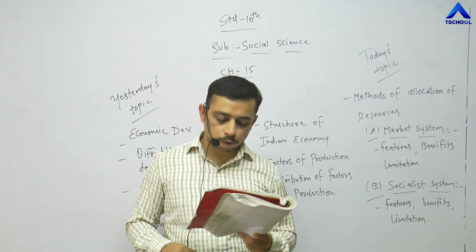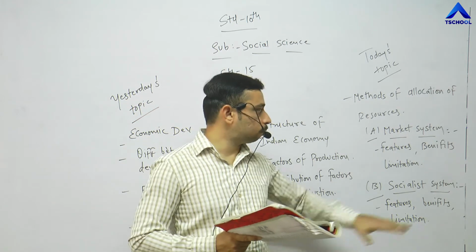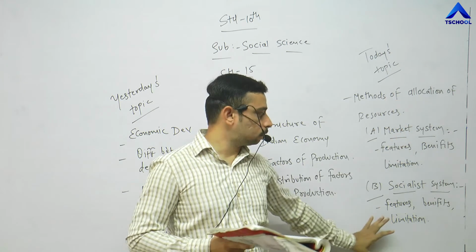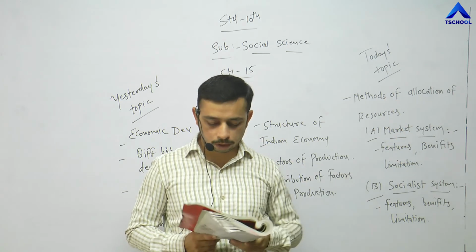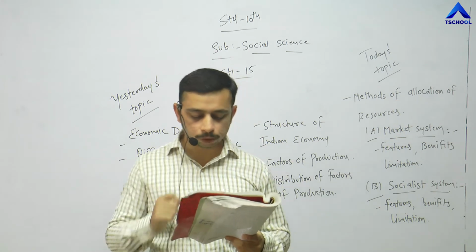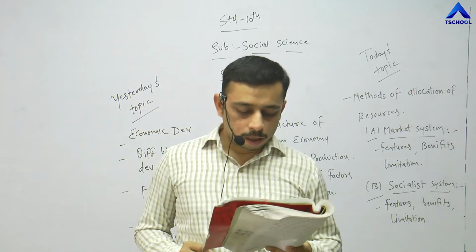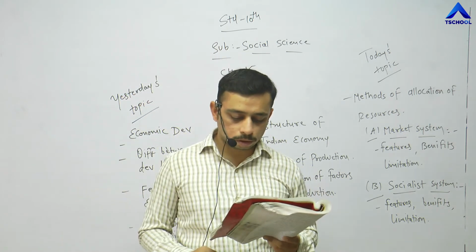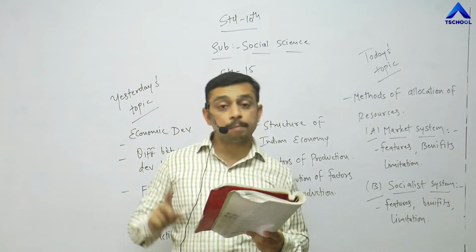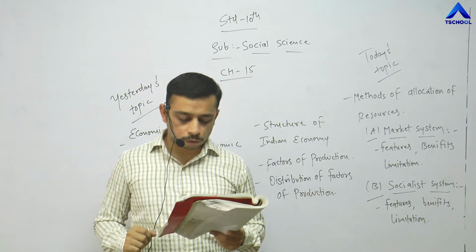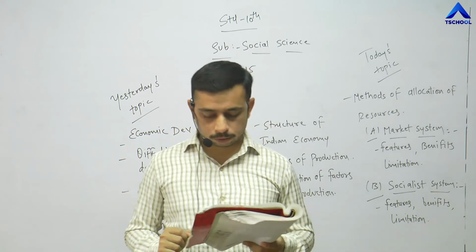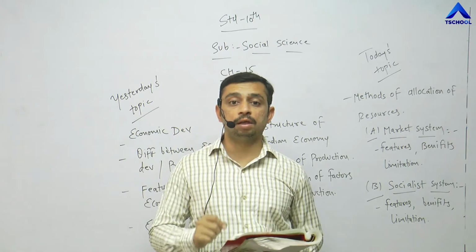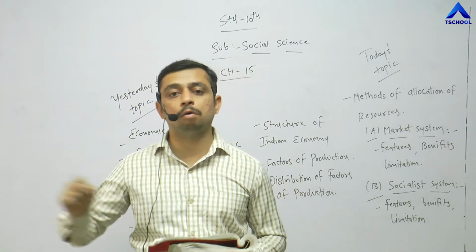The socialist system is quite opposite to the market system. They are focusing on the luxurious goods, they are focusing on the product. This is a total opposite concept. What it says, see: the socialist system is quite opposite to the market system. In the socialist system, all the economic decisions are taken by the state. The state owns all the resources of production. In this system, the whole economy is managed by the state. Everything is being managed by the government.